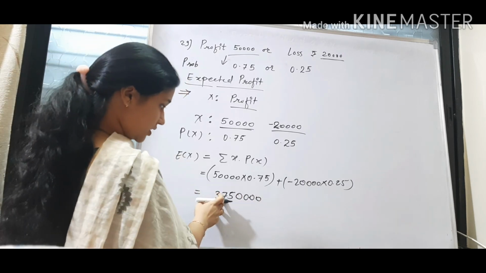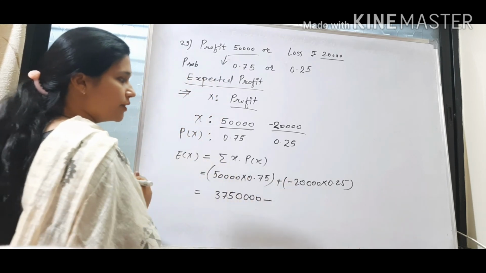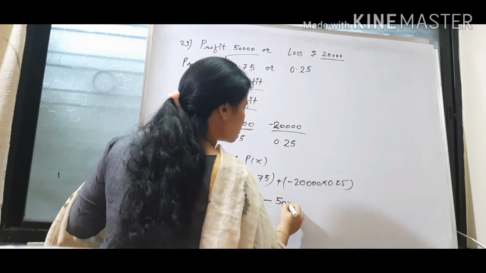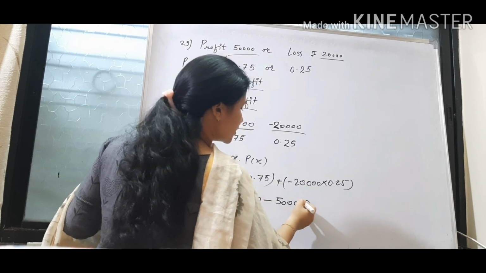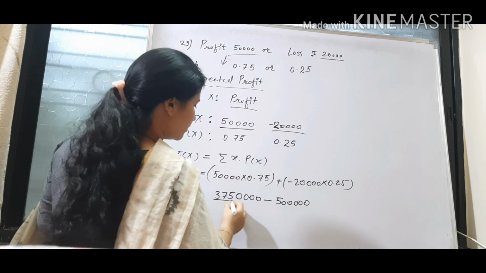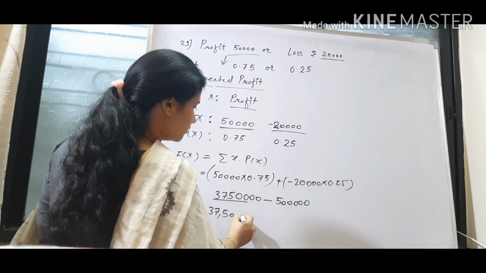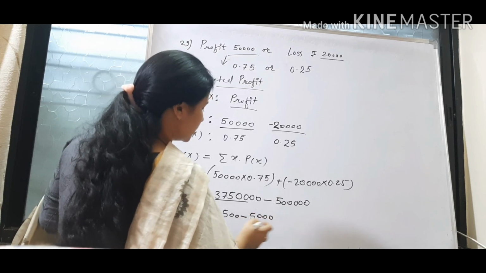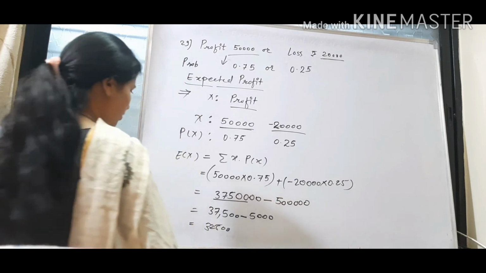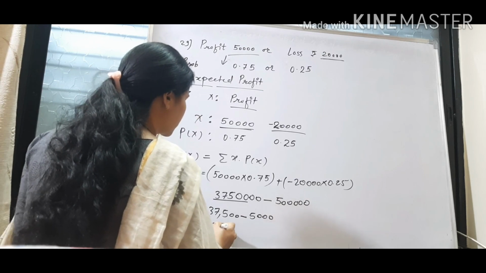This is 37,500 minus, because of this minus sign, minus 25 into 250, and 1 2 3 4 zeros, and point is placed after 2 zeros, so this is 5,000. So 37,500 minus 5,000, it will be 32,500. So this is your expected profit or average profit, because this is mean mu.